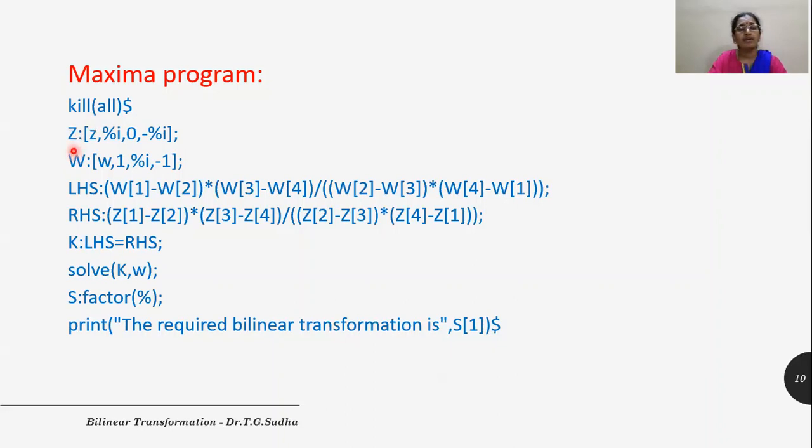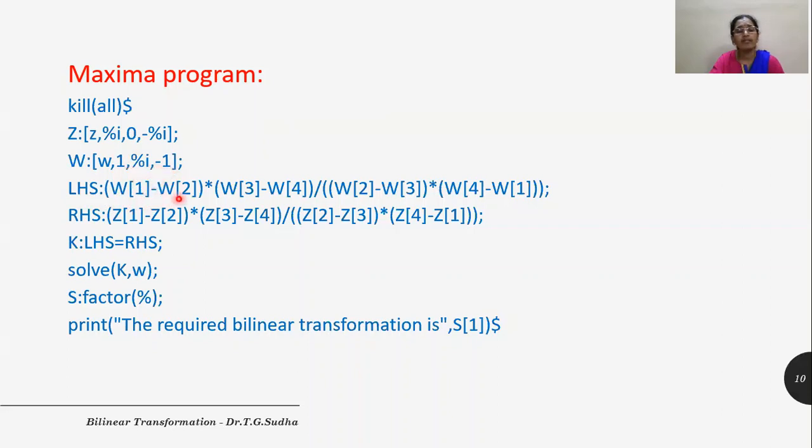Let us express capital Z as the 4 points given, that is Z, I, 0 and minus I, and capital W be the images of the points in the Z plane to the W plane. So we get W as 1, I and minus 1. And let us express LHS as the cross ratio of the points in the W plane.